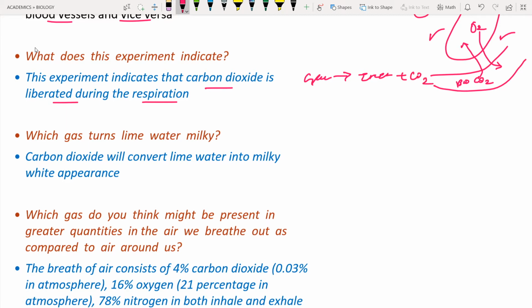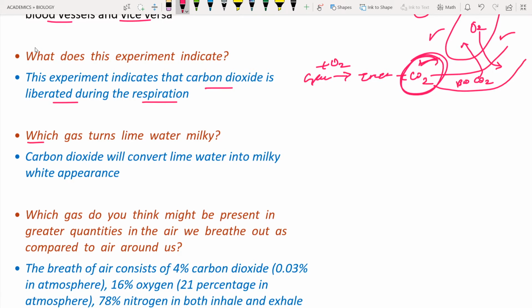Okay, this is known as cellular respiration, that is occurring inside the cells. You can see the gas which is not useful for the body, that is known as carbon dioxide. During the glucose breakdown, oxygen, the most important gas, is utilized. So we confirm that carbon dioxide is released during the respiration.